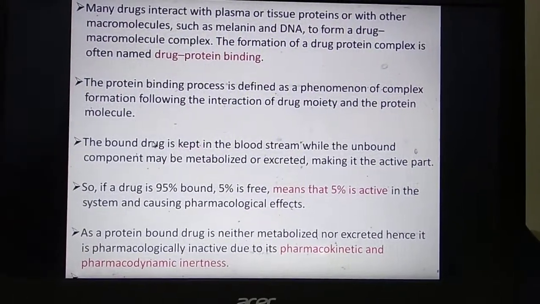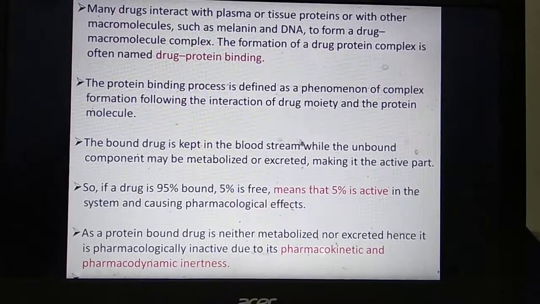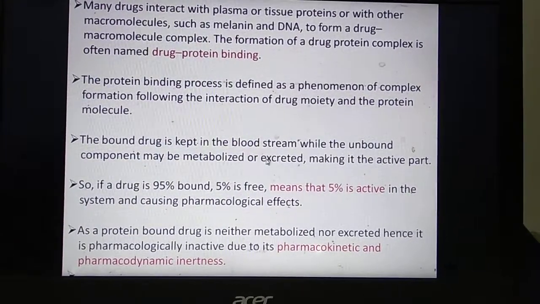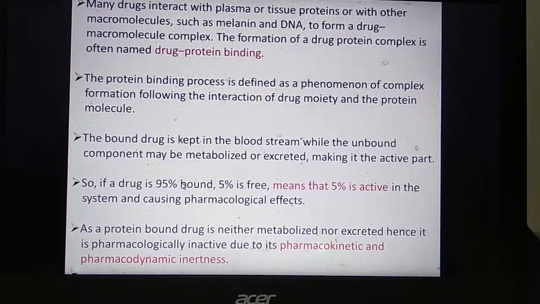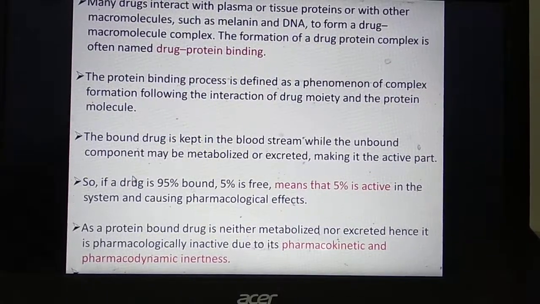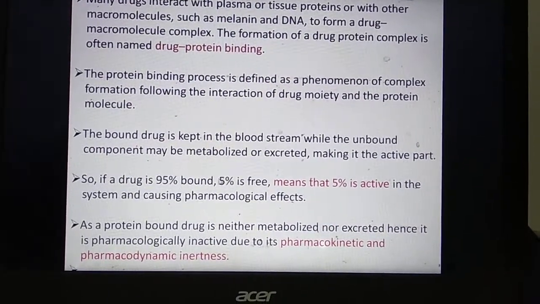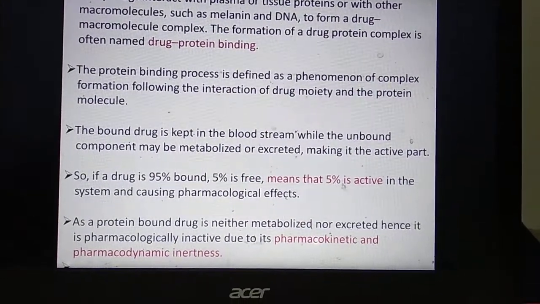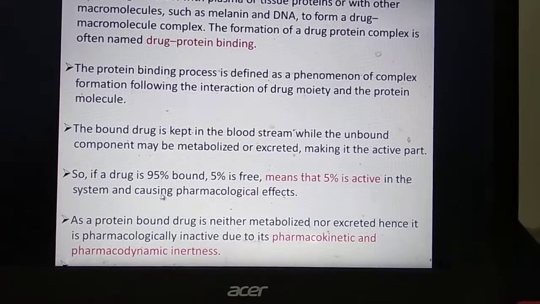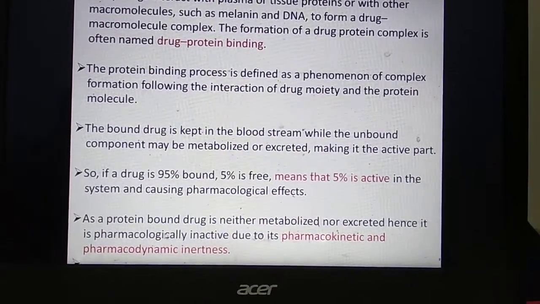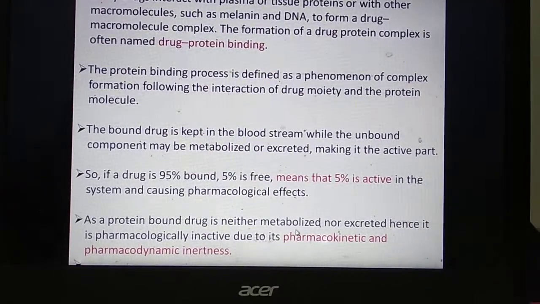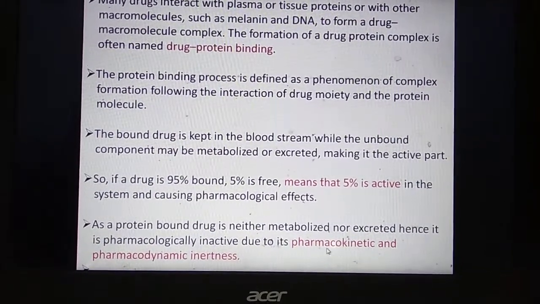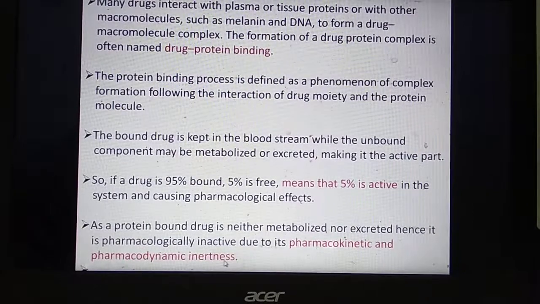Now the bound drug remains in the bloodstream, while the unbound component always moves from one place to the other. It can be metabolized, it can be excreted, making it the active part. Suppose a drug is 50% bound to the proteins and 5% is in the free form, then it means that only the 5% of the drug is active in the system and can cause the pharmacological effects. The protein bound drug is neither metabolized nor excreted, hence it is pharmacologically inactive due to its pharmacokinetic and pharmacodynamic inertness.